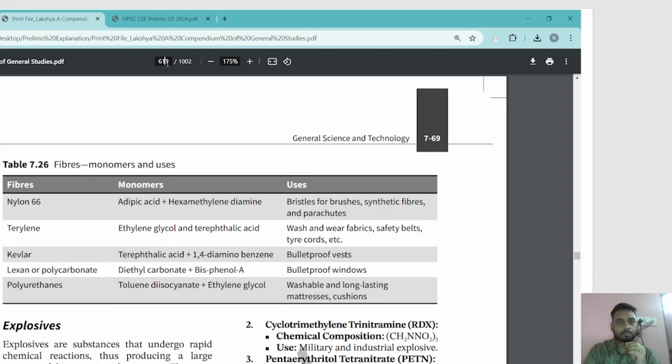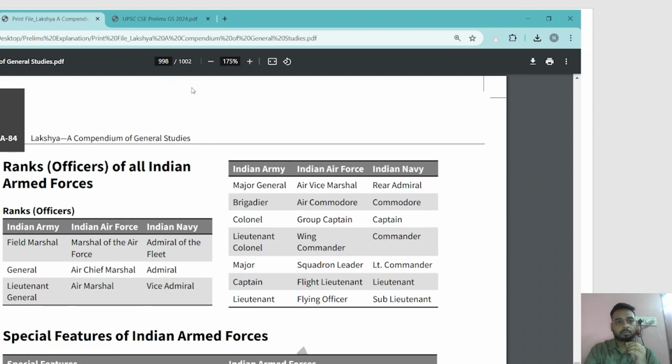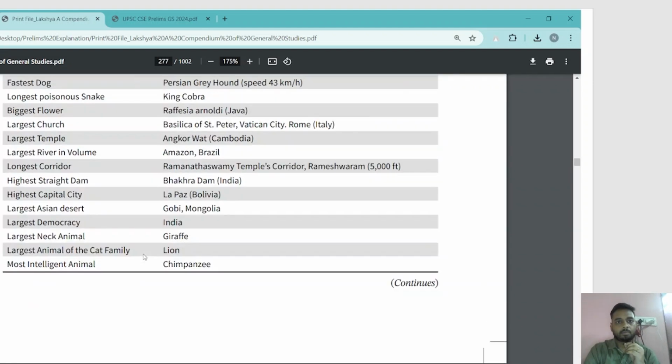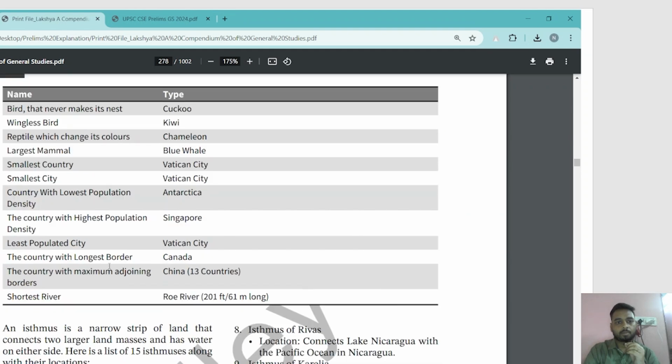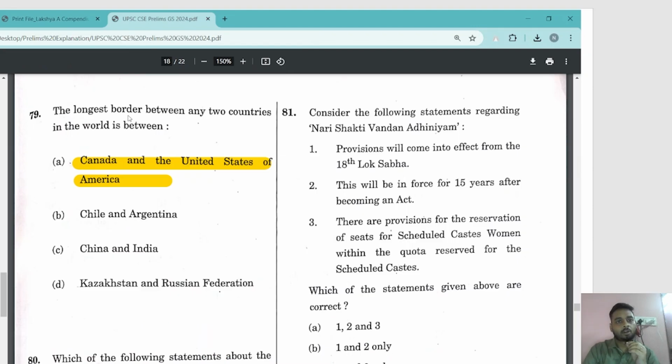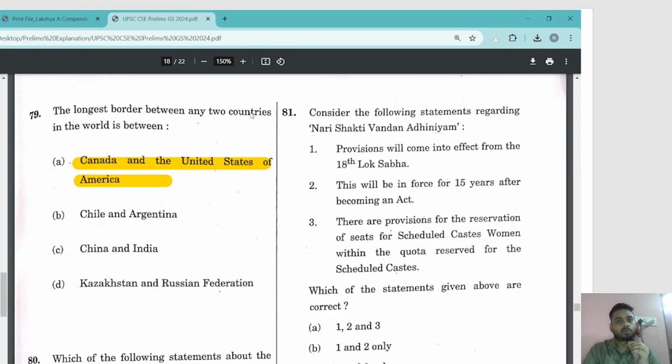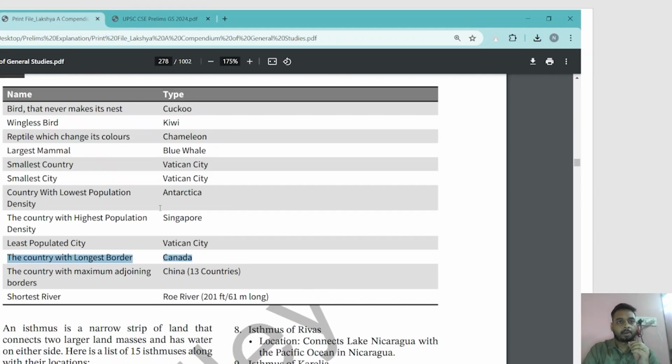See, this is with respect to the rank. The country with the longest border, Canada. It says the longest border, exactly the same. It doesn't say the country with the longest boundary. It says the longest border between any two countries in the world is between, in only one option you will find, Canada. So here we have written Canada.